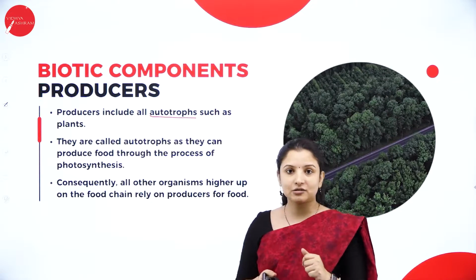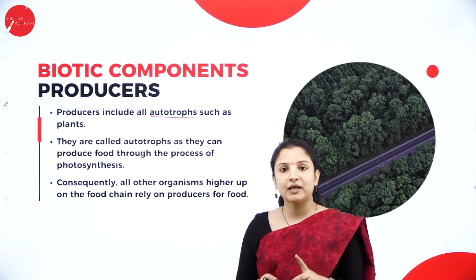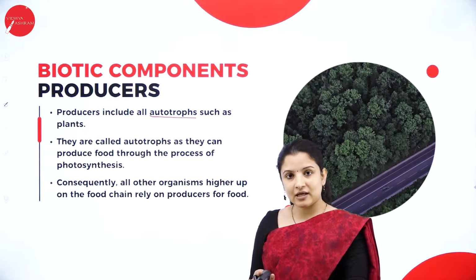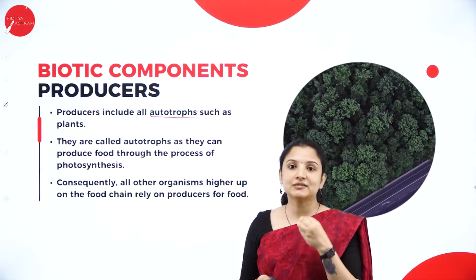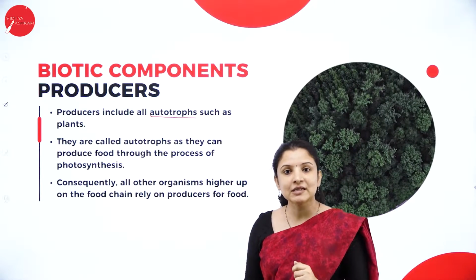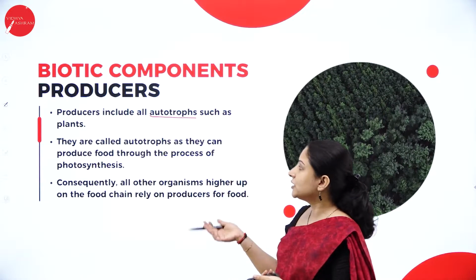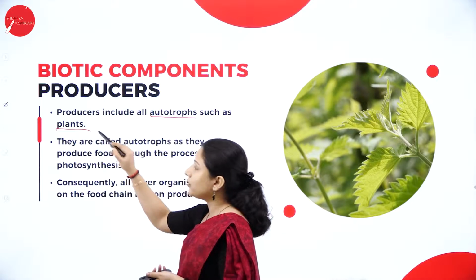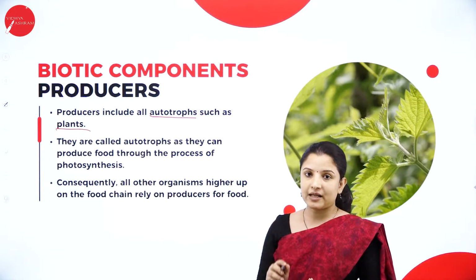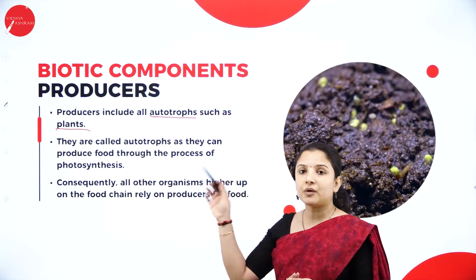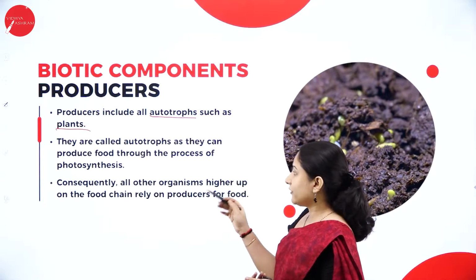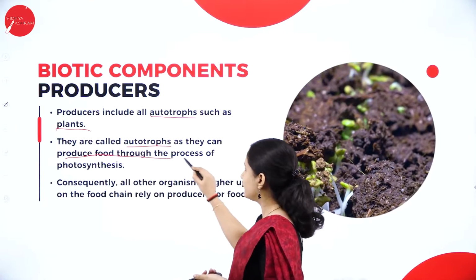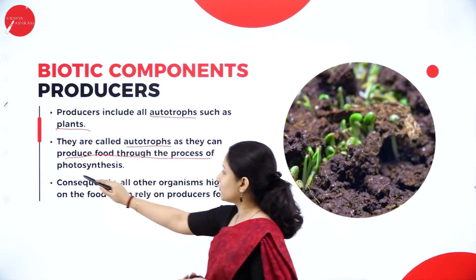But that is not the case with plants. Will plants walk to another place and eat food like animals and we do? No, right? Where they are, there itself, they will synthesize their own food by making use of the sun's energy. So therefore, they are autotrophs. Producers include all autotrophs such as the plants. All the green plants in the world come under the producers, as they can produce their own food through the process called photosynthesis.